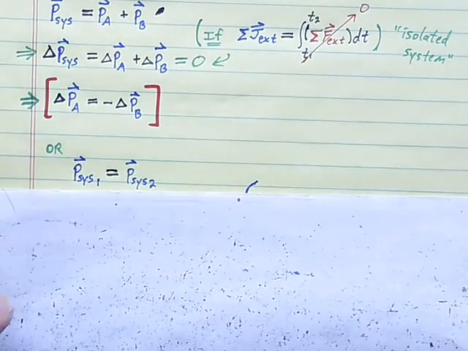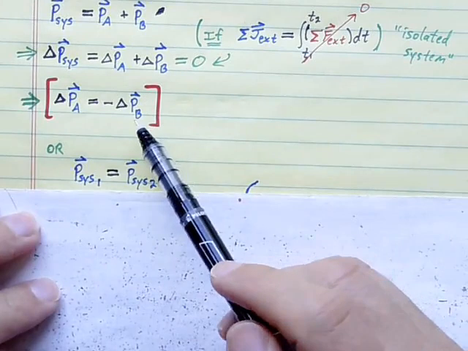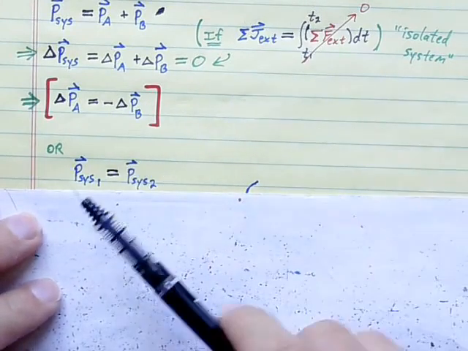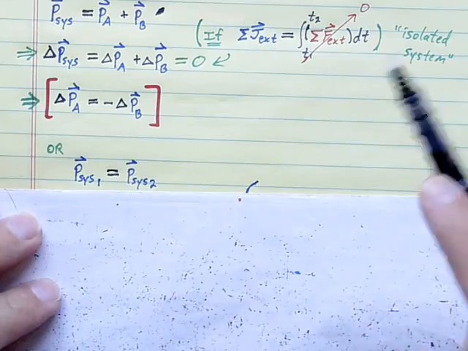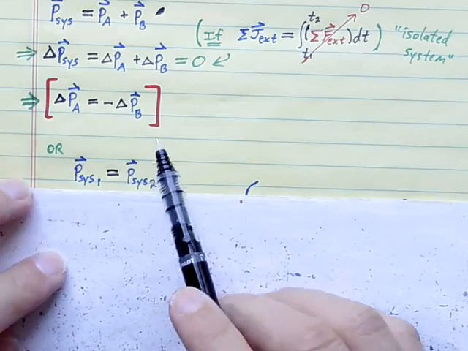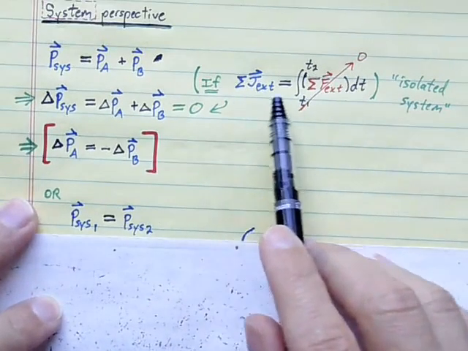If instead of expressing the conservation in terms of changes, you would prefer to express it in terms of initial equals final, we can do that. We can say that the initial momentum of the system equals the final momentum of the system if we're meeting this condition here.